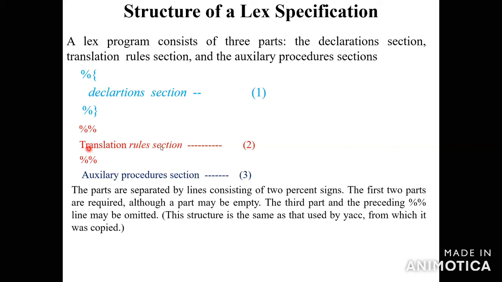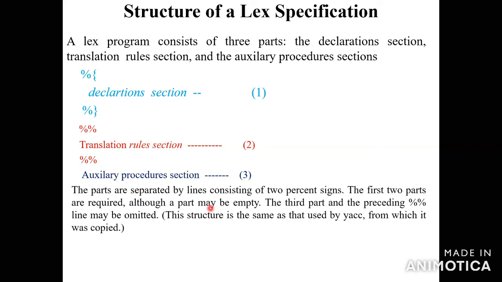Second section, the translation rule section. In this section, you write all the rules for the given program. These are all the translation rules. This is the second part. Third part, you write the auxiliary procedure section.